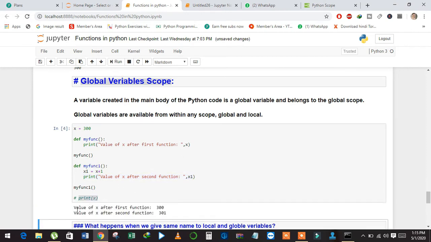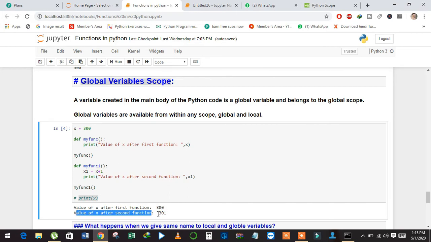See here the value of x after the first function, because in the first function I just printed the value of x, and the value after the second function, because in the second function I just added 1 to the value of x. That's why it printed 301.